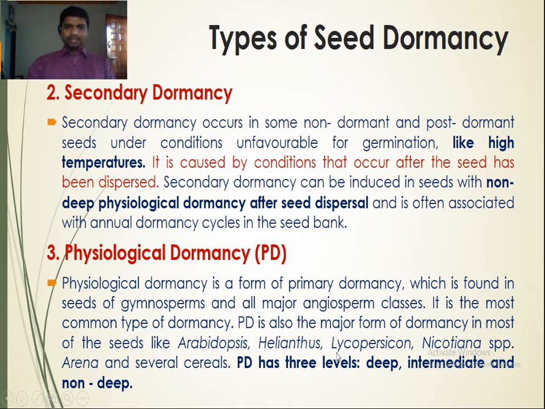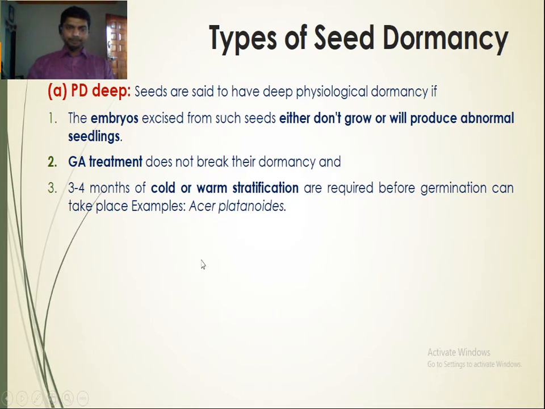There are three levels of physiological dormancy: deep physiological dormancy, intermediate physiological dormancy, and non-deep physiological dormancy. First we are going to study deep physiological dormancy. Seeds are said to have deep physiological dormancy if the embryos excised from such seeds either do not grow or produce abnormal seedlings.